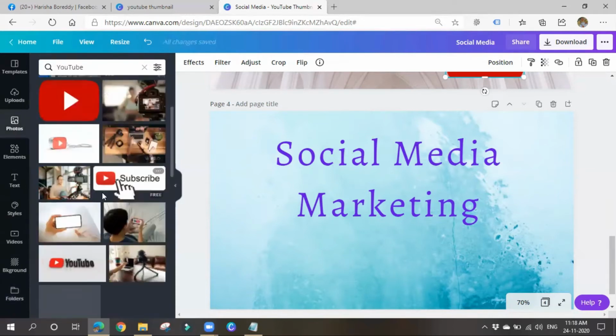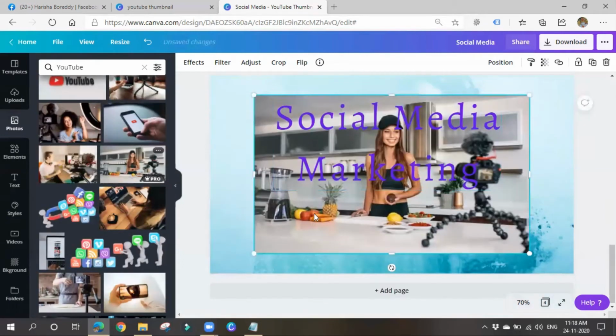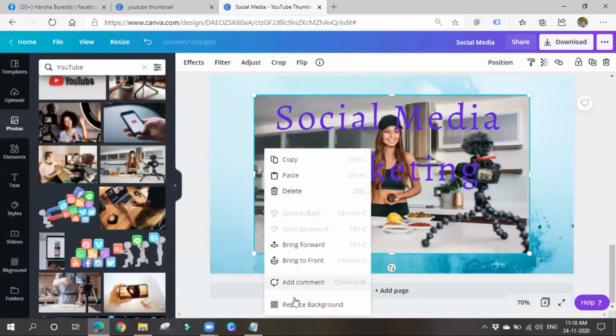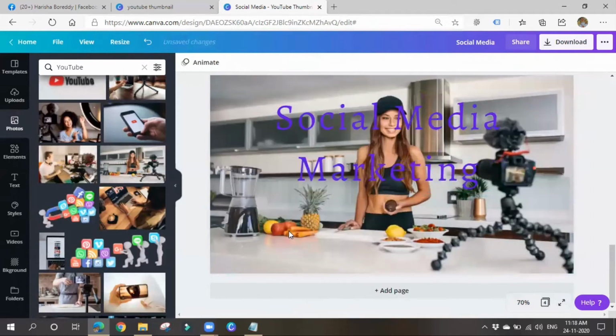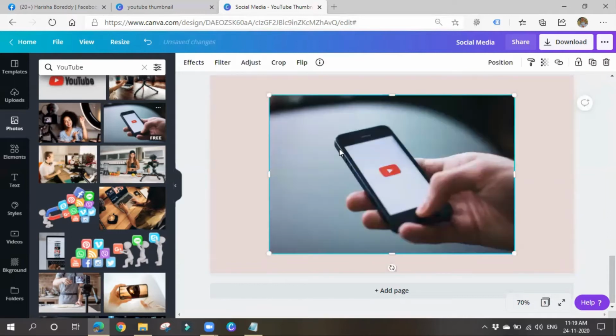So if you see, some things will be under pro. See, this is pro. Okay, means this background will be a paid one. You can use this background for free. For a month you can use it. Okay, for a month you can use this background for free. If you hover over it, it will show you whether it is free version or pro version. If it is free, okay, you can use this thing happily after 1 month also.